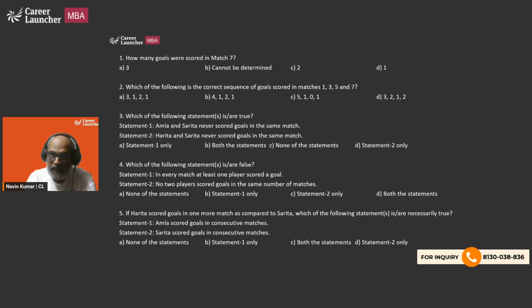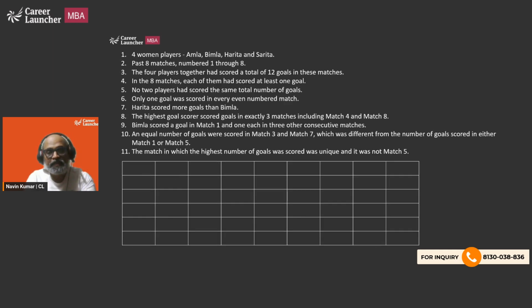So let's use the information given and complete the table. We have got 4 women players, Amla, Bimla, Harita, and Sarita, and they have played 8 matches, match number 1, 2, 3, 4, 5, 6, 7, and 8. And they have scored a total of 12 goals in these matches.